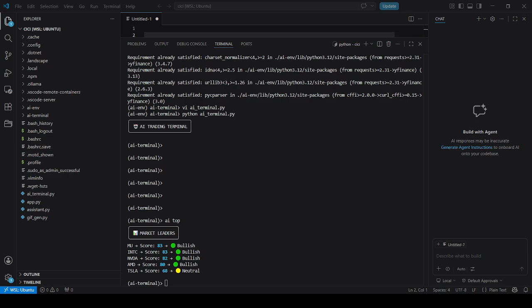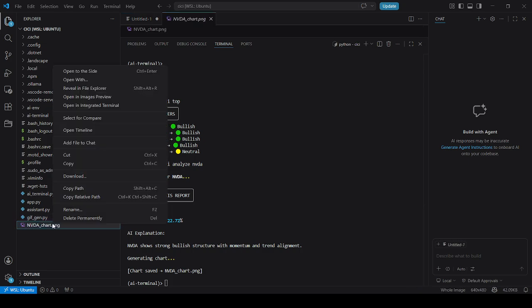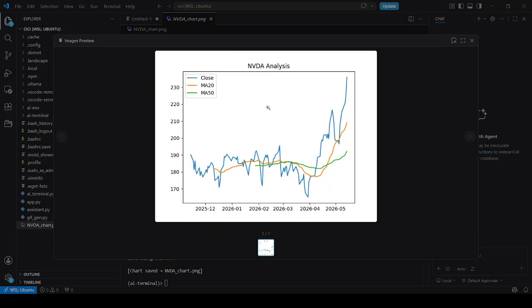Now what we're gonna do is we're gonna analyze some of the stocks. So I'm gonna analyze NVDA. So once you see, the score is 82, bias bullish, trend is 22.72, and it also created a chart for you which you can open and analyze. So if you can see, it starts from 2025-12 to 2026-5, and it is already going up and up. So NVDA is the top